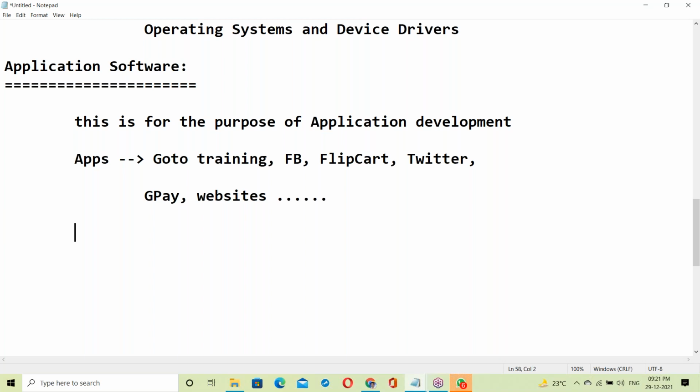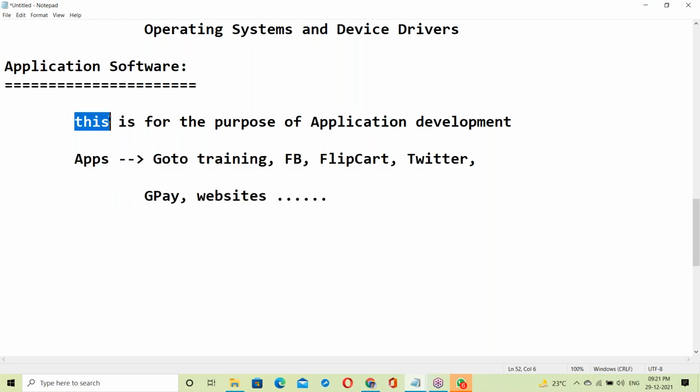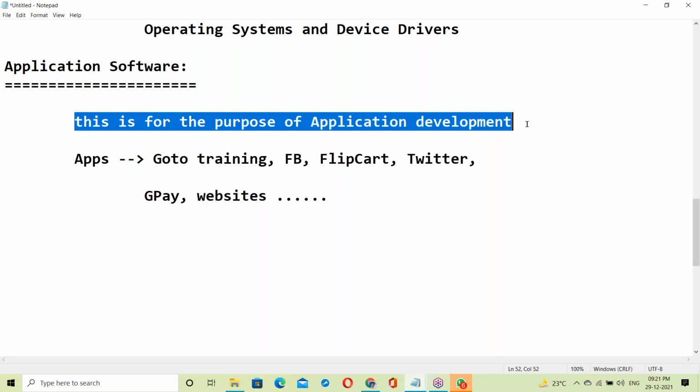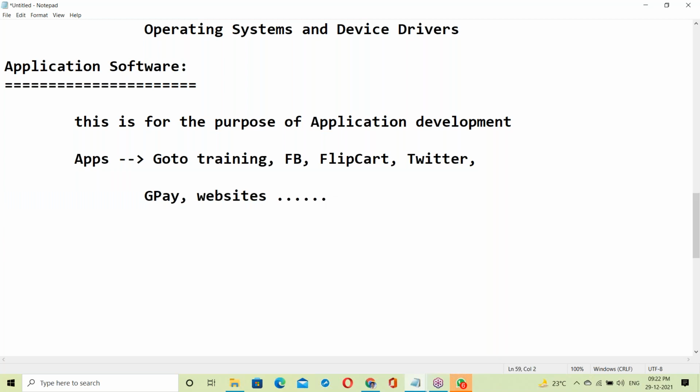To develop this kind of applications, we need some software. Those are called application software. This is for the purpose of application development. Examples of application software: the best example is Java. Java is a mostly used application software.